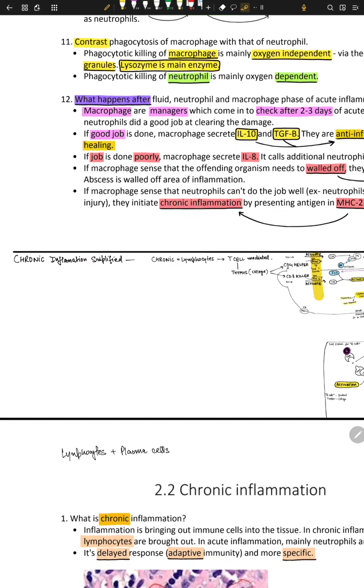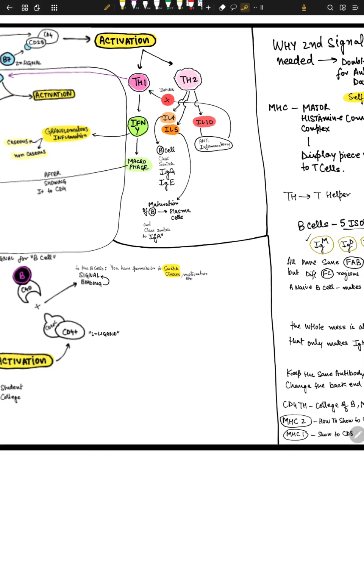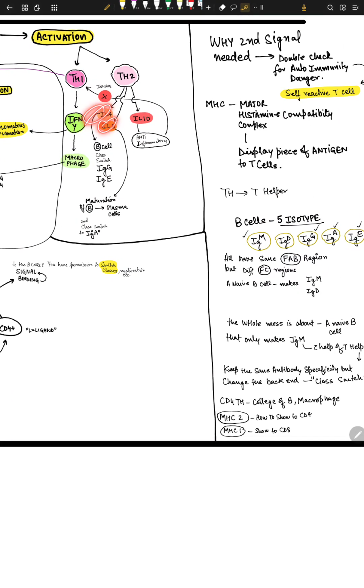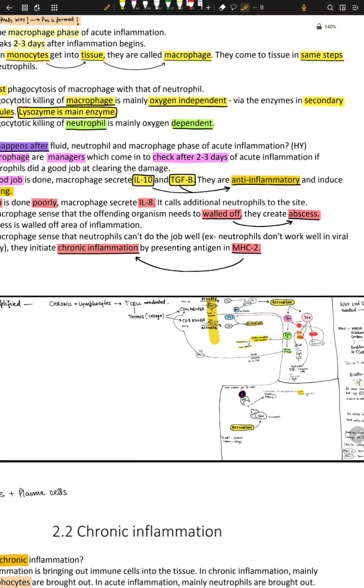It's chronic because it takes time, right? It needs lymphocytes. And this whole mess is about making sure that you have IgM, IgD. IgD is immature B cells. IgG, IgA, IgE, these are class switching via IL-4, IL-5, right? And what else? CD4 cells, we have to mature these cells as well. We have to tell them, okay, get activated. How will they get activated? They'll get activated by TH1. TH1 gets activated via CD4. So this is the whole story about chronic inflammation.